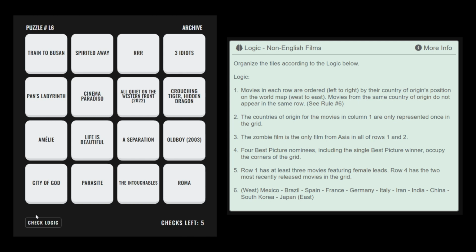This is the non-English film's logical explanation video. There are many ways to arrive at the solution of this puzzle without guessing. This is just one way.